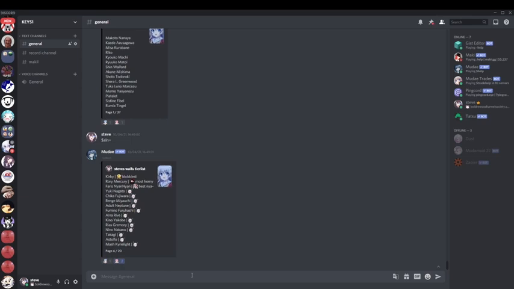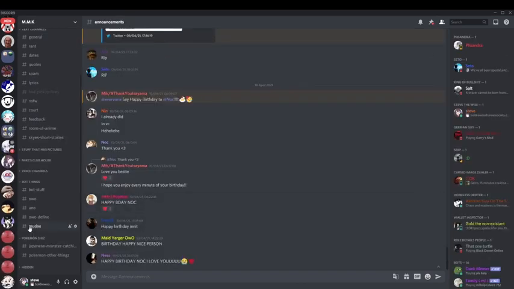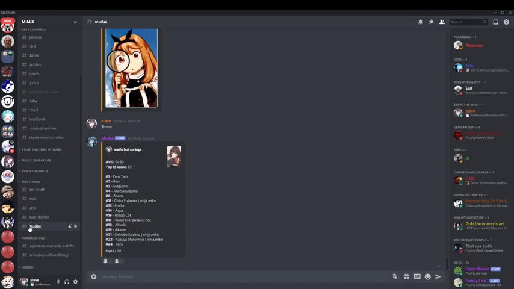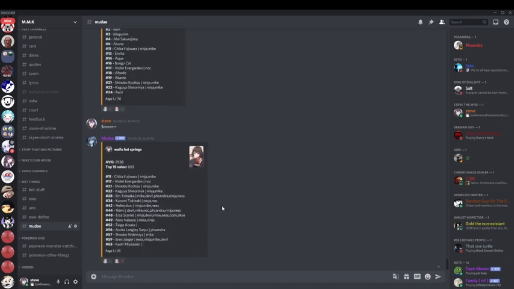I use them a lot for trading and such, because I'll note characters based on who I think wants them. So for example, if I do, say, MMR, a lot of people don't have notes. That's the ones I want to keep. These ones have notes of people that want them. So I can be like to any random person on the server, hey, do you want to trade? Here's my trading list. What do you want from here? And they can't see the people that I want to keep on here, so they can basically take whatever they want from this list. I don't care about any of this stuff.